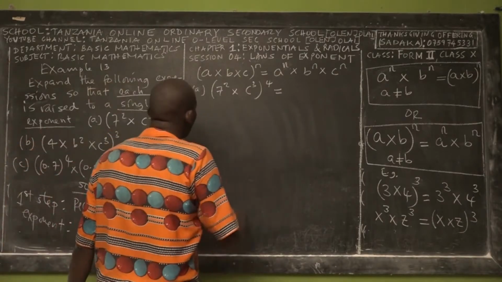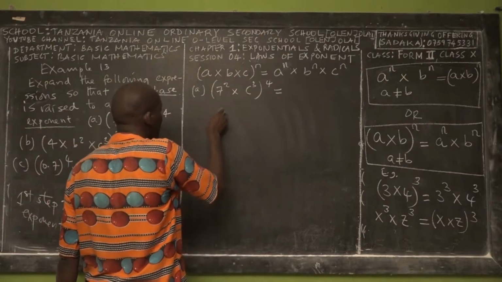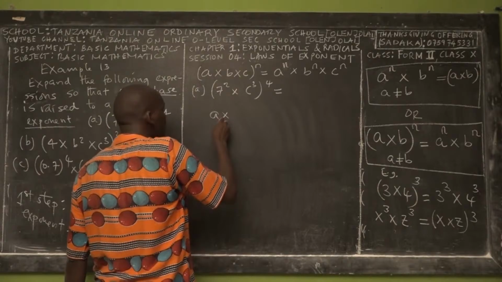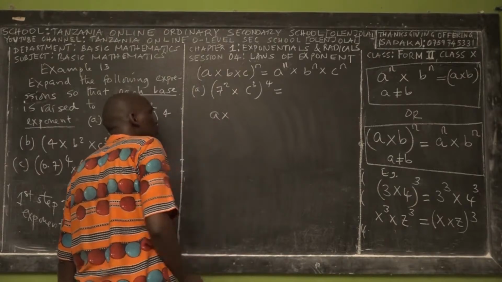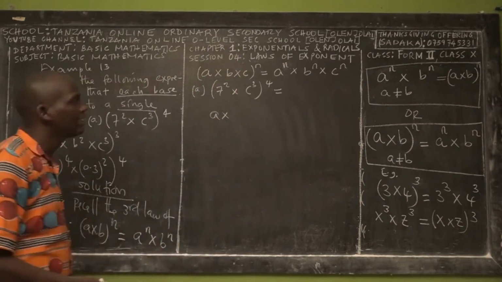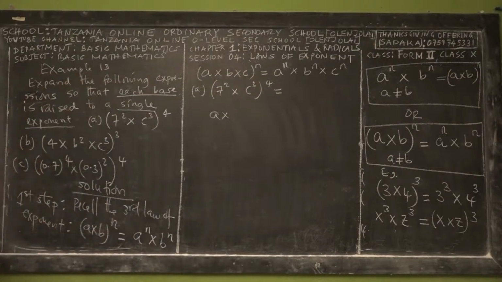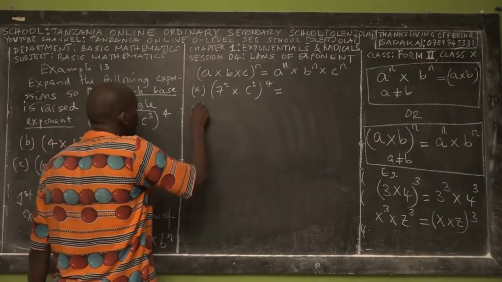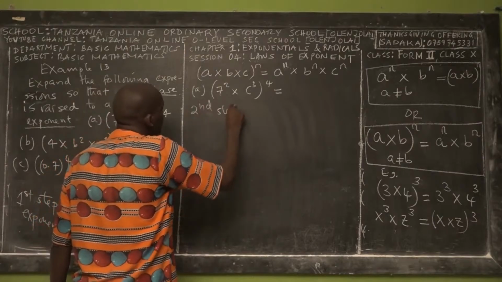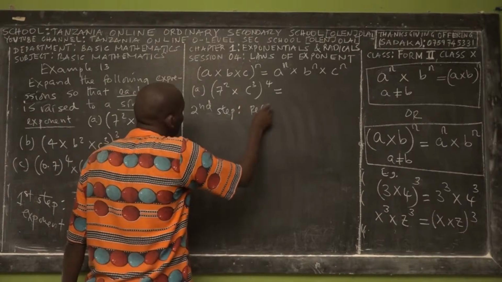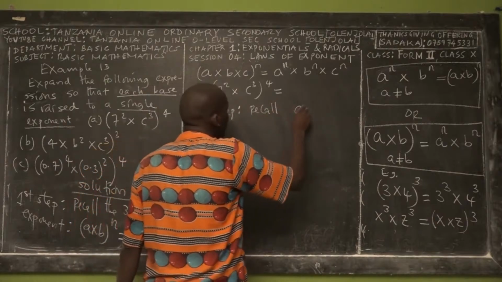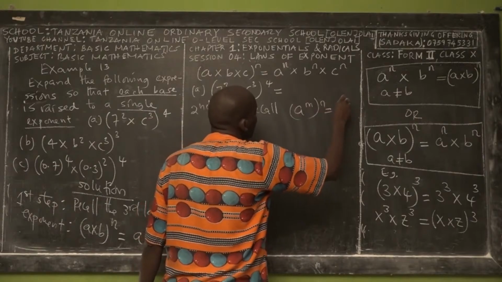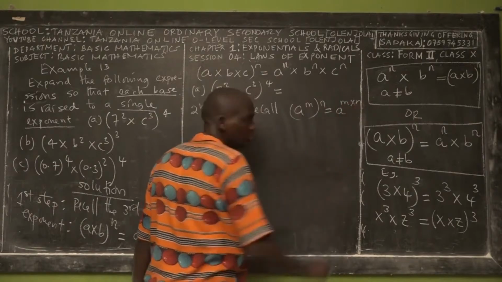First of all, we have a power with a certain exponent, and then we have the exponents outside. So the second step, in order to solve that question, you also have to recall that when you have a power m, all power n, this is equal to a power m times n.